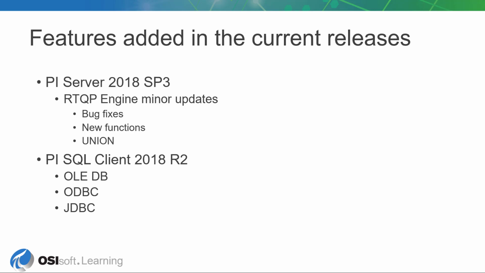To finish the introduction of the environment, let's have a look at features which were added in the current RTQP engine and PySQL client releases. The current RTQP engine release contains just minor changes in comparison with the previous release. Besides a couple of bug fixes, we added several new functions and support for union clause. The PySQL Client 2018 R2, on the other hand, was extended significantly. It newly contains the PySQL Client ODBC driver and the pure Java PySQL JDBC driver.